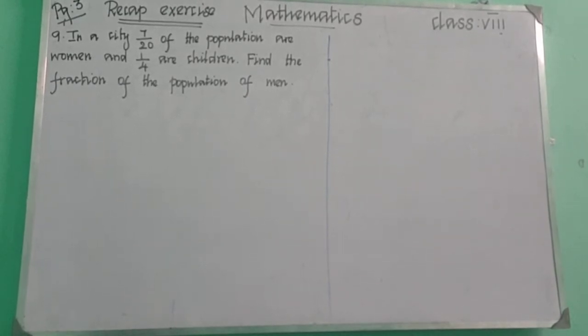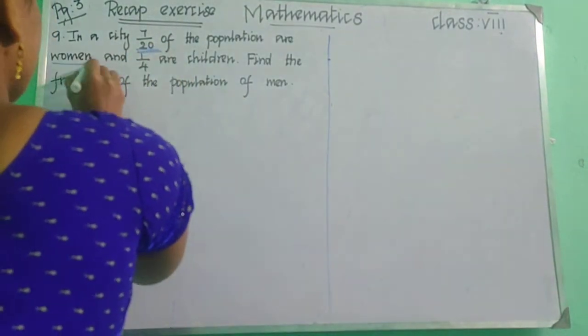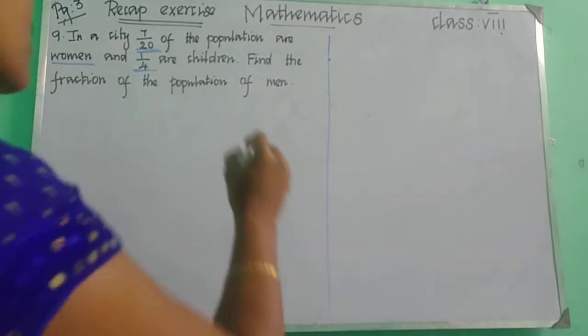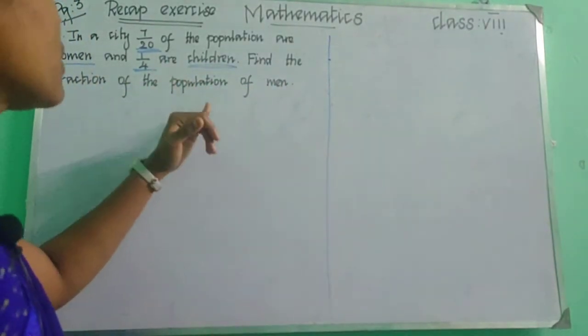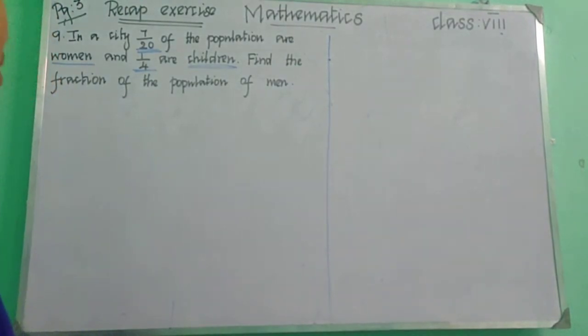9th question. In a city, 7 by 20 of the population are women. 7 by 20 are women, and 1 by 4 are children. We need to find the fraction of the population of men. Find the fraction of the population of men.